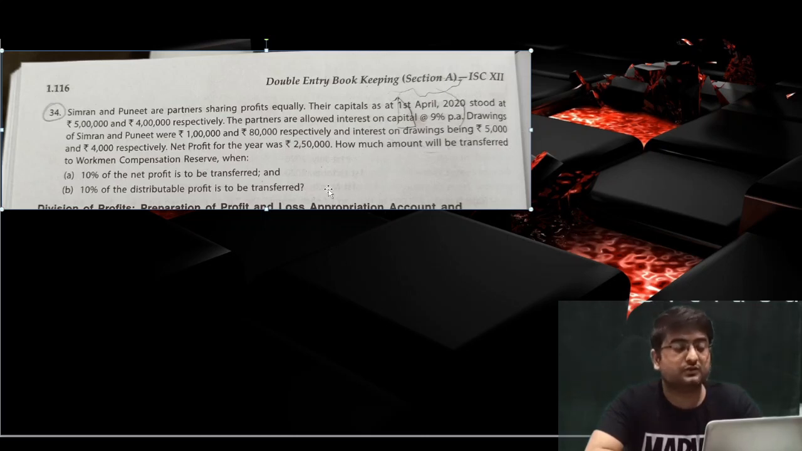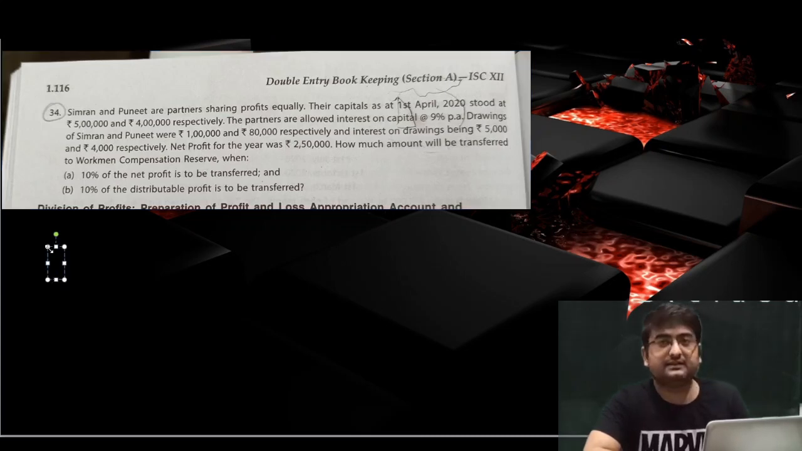Now what you have to do, you have to close the PL appropriation account first and you have to find the divisible profit in the normal case scenario. Now of that divisible profit, we will take 10% for the workmen compensation fund. That means from the 2,50,000 rupees, you will add 4,000 as the interest on the drawings. So my amount will be 2,59,000. Let me do this calculation on the screen as well.